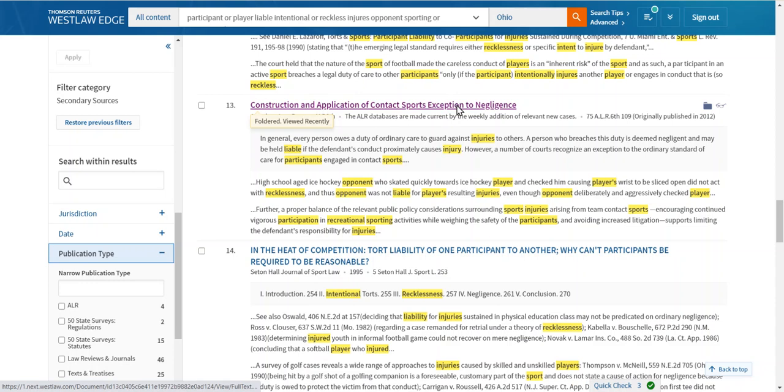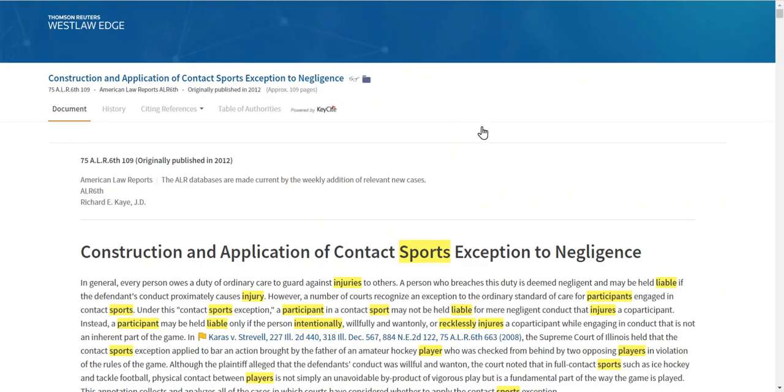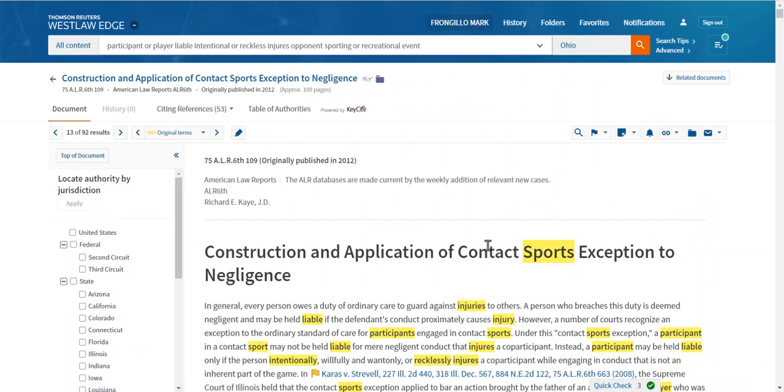And one that's going to be really interesting, because this looks like a new perspective on this particular tort, is there is a contact sports exception to negligence now that many jurisdictions recognize. So you're going to want to take a look at that. This is a lengthy article. It's over 100 pages long.